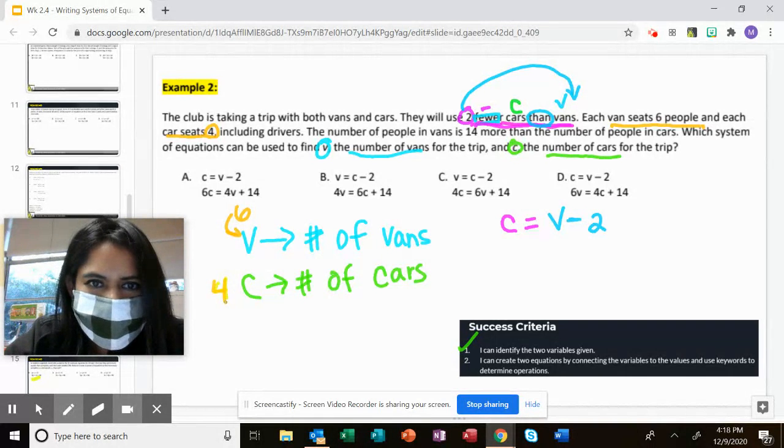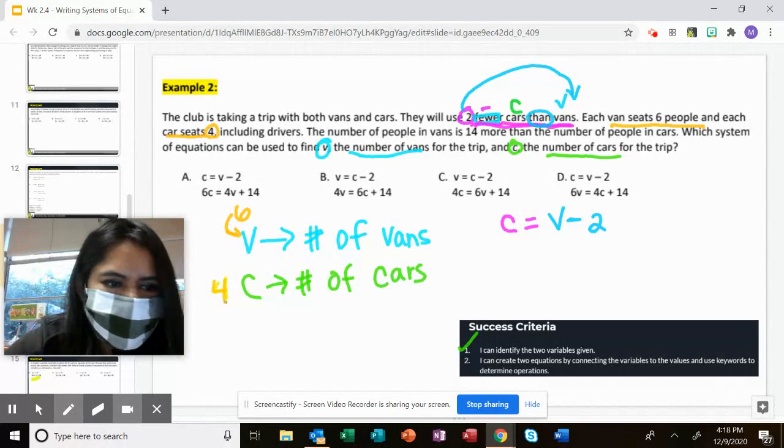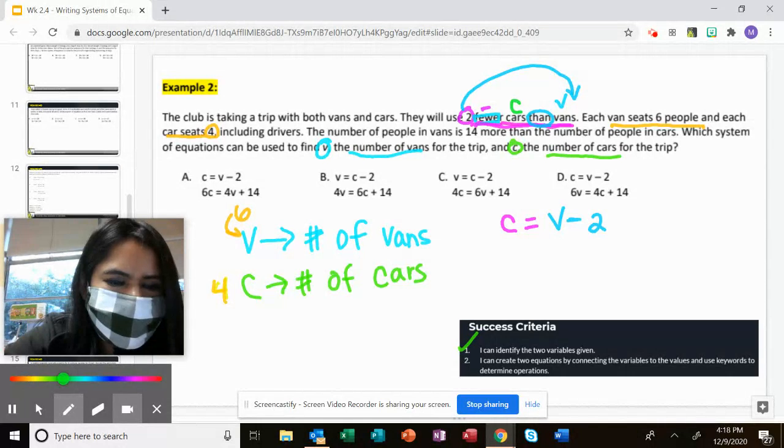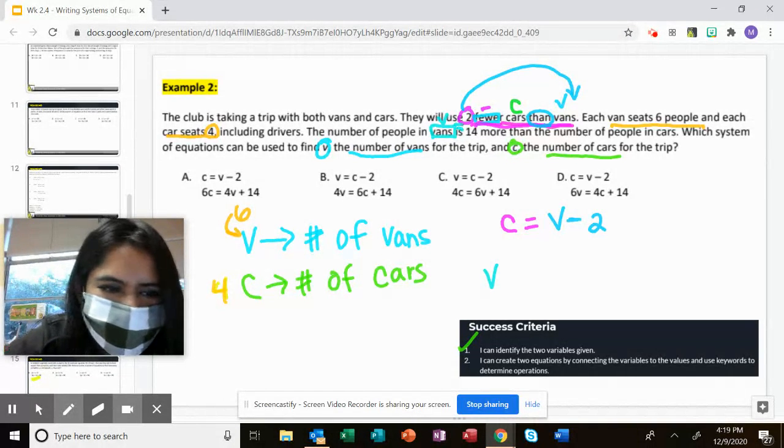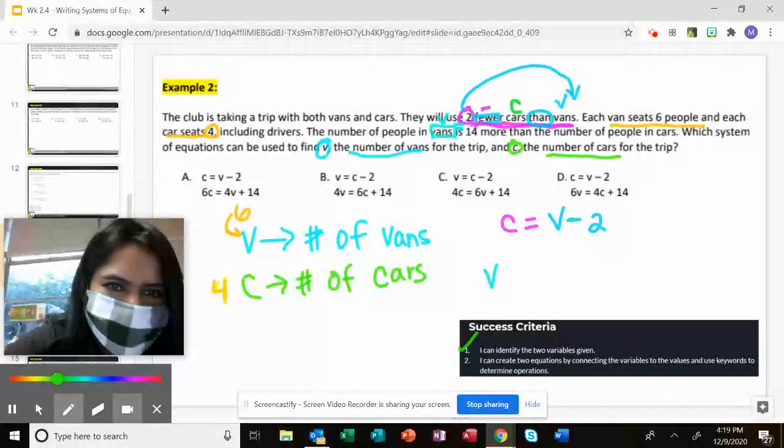All right, so the number of people in vans is, they're telling us right here, vans, which is our V. And remember that the word is tells us that it's equal. So let me do this in a reddish color.